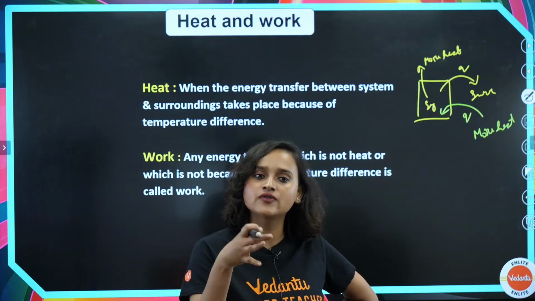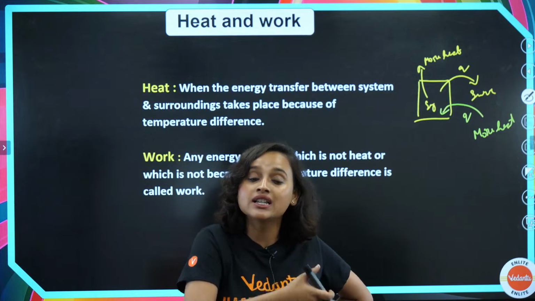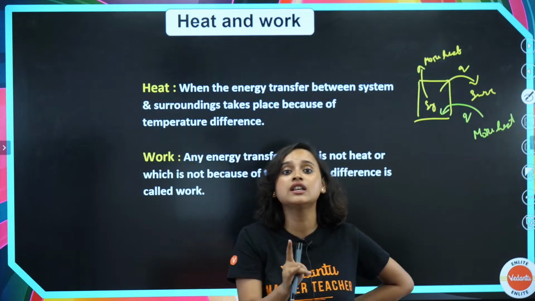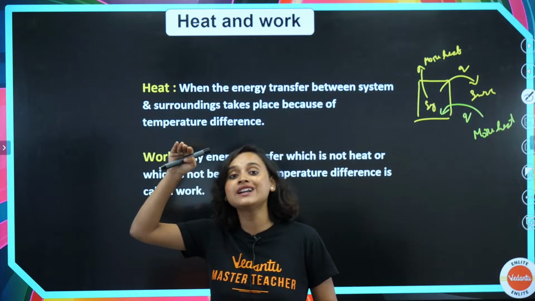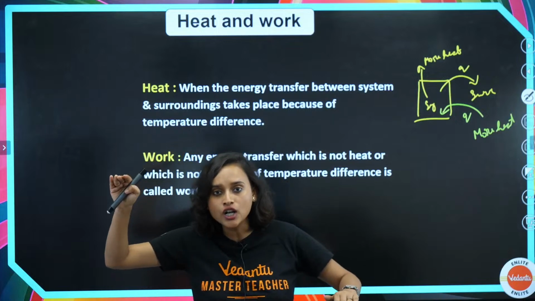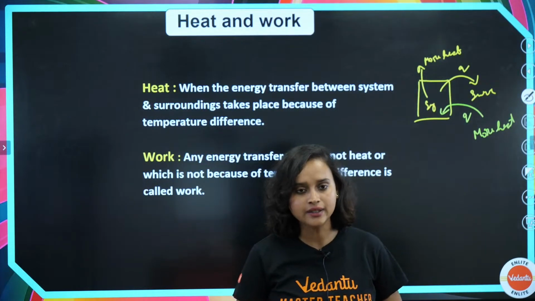When the energy transfer between a system and a surrounding takes place, why does it take place? Because there is a temperature difference, and we know that heat energy always flows from somewhere there is more energy to lesser energy. That means a body that is hot will transfer it to a body that is cold, right?